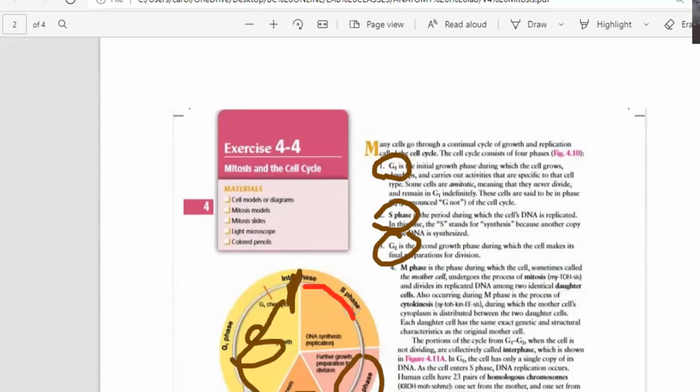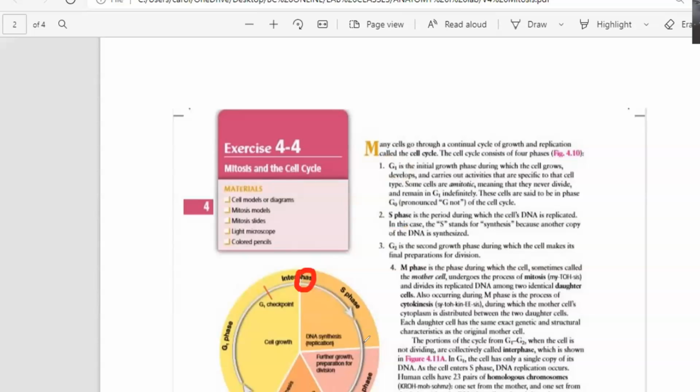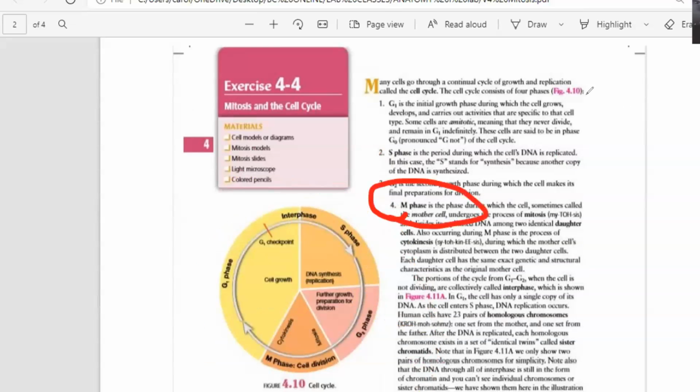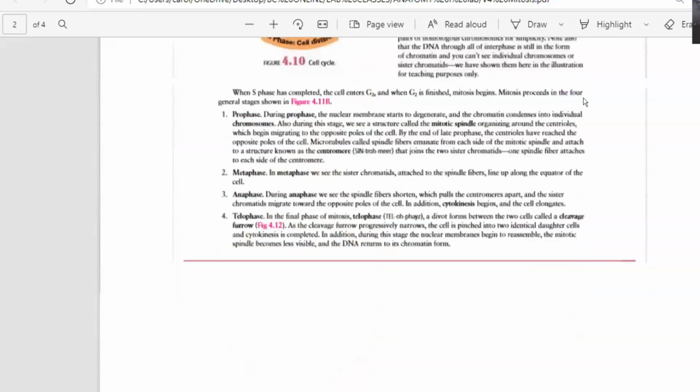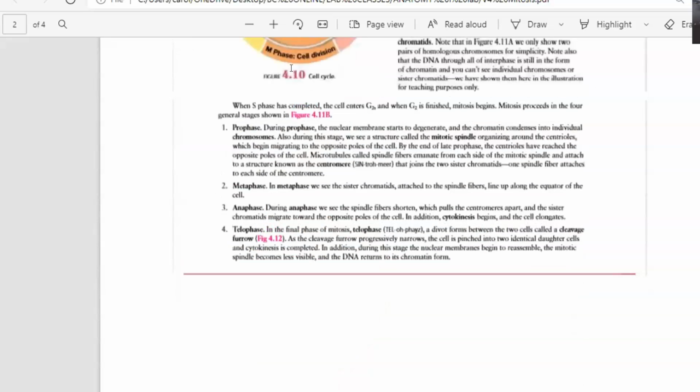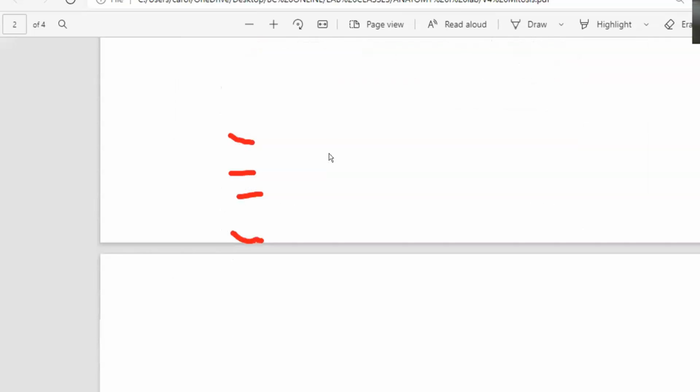At this point right here, now you go through this, and that's when you're going to get in here. So that's going to be the M phase. In here, you have one cell at the beginning of it, and at the end of the M phase right here, you're going to get 1 and 2. So that's what we have right there. Okay, the M phase. So that's the cell division. Okay, that's when the cell is going to divide. The cell division is going to have steps. Actually, cell division phases. What are the phases of the cell division? Number one, always prophase, then metaphase, then anaphase, and then telophase. Okay, as you can see right there. Those are the steps of the cell division.